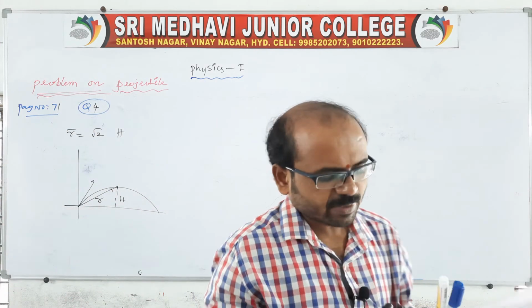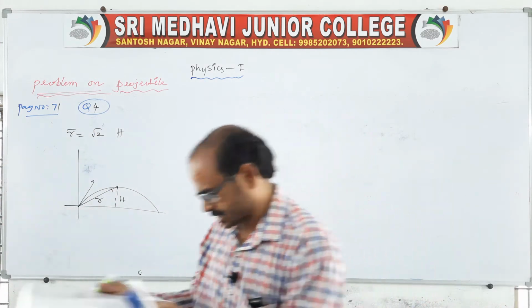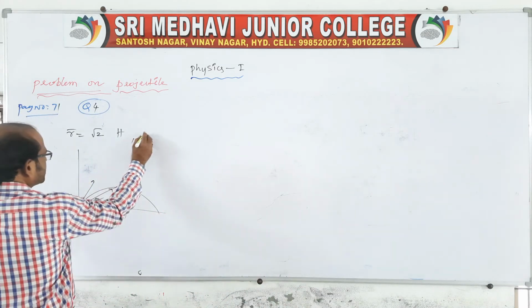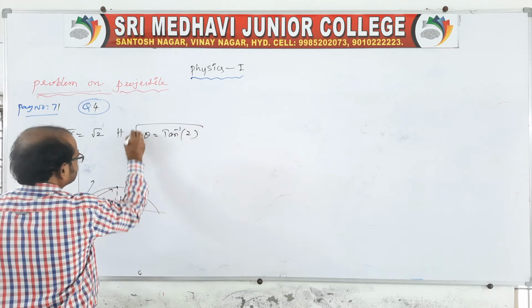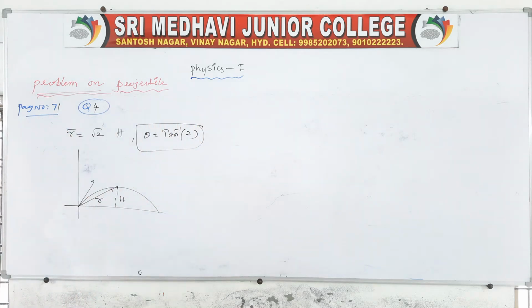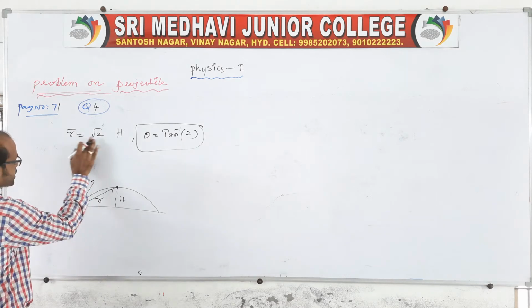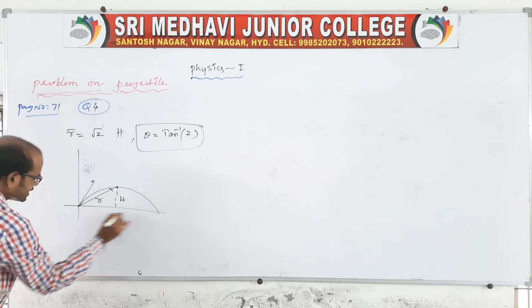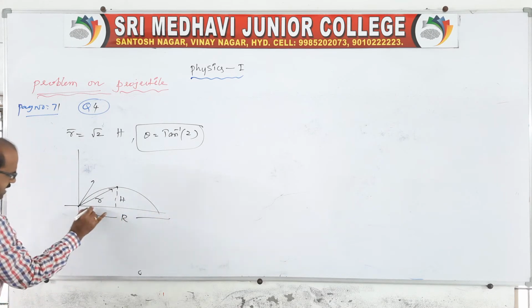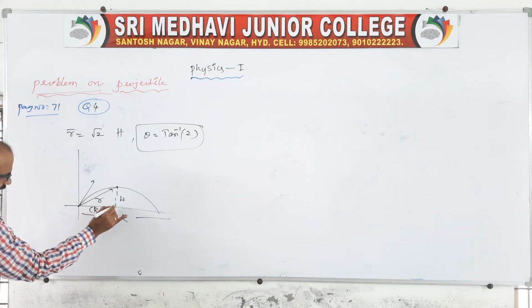Then, given the maximum height reached by it, show that the angle of projection theta is equal to tan inverse of 2. This we have to prove. This is the question given. Here the position vector is equal to root 2 into h. Now you take this as the range of the projectile. In this range, you take r by 2, which is half.